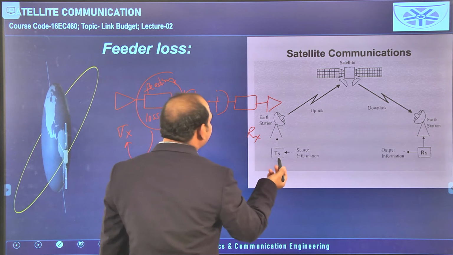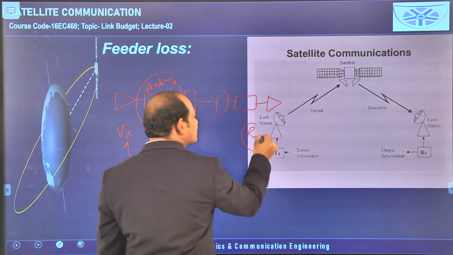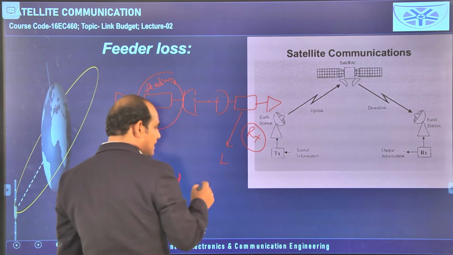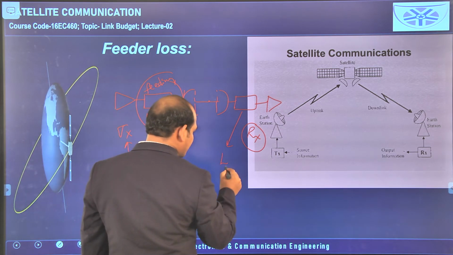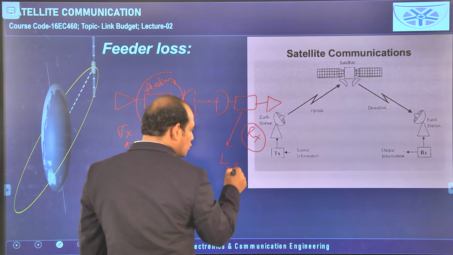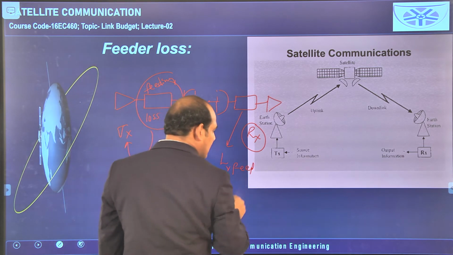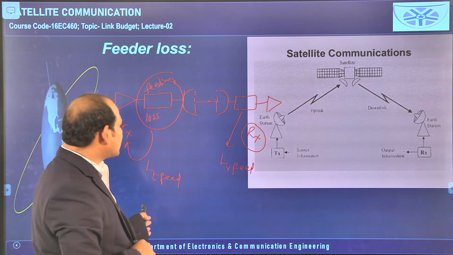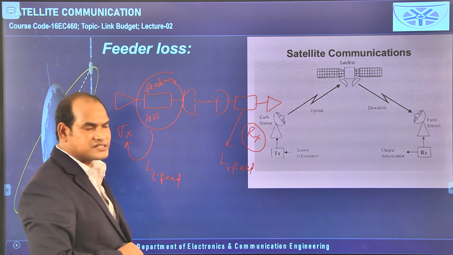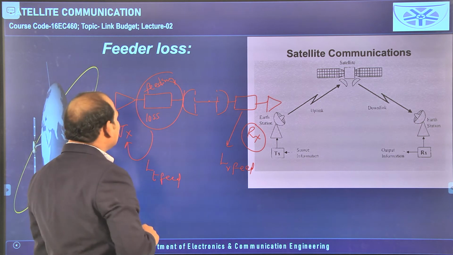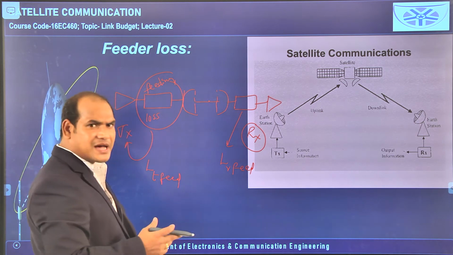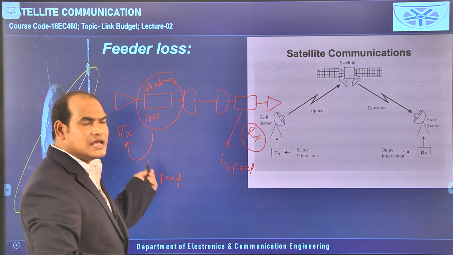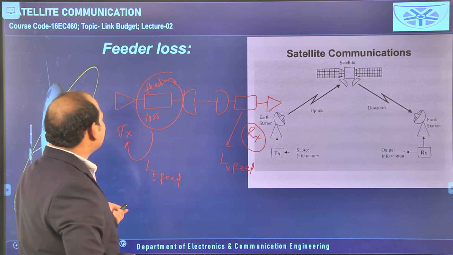And because of the feeding network on the receiver side also, some loss occurs, represented as LR feed. So, feeding losses are available in both the transmitting section and the receiving section. It happens because the signal passes through the feeding network involving conductors, and practically some losses occur.